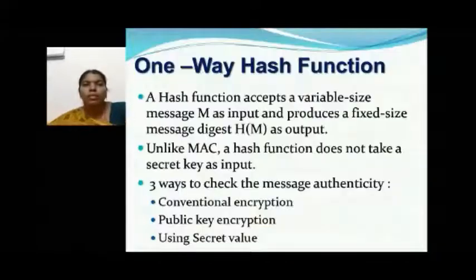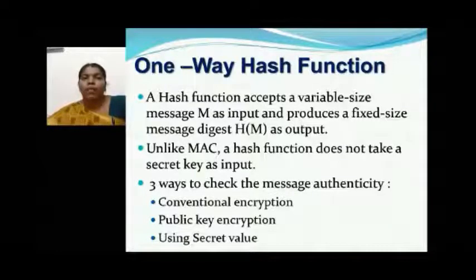Next method is one-way hash function. A hash function accepts a variable size message m as input and produces a fixed size message digest h of m as output. Unlike MAC, a hash function does not take a secret key as input. There are three ways to check the message authenticity here. Either you can use conventional encryption, public key encryption, or a secret value.